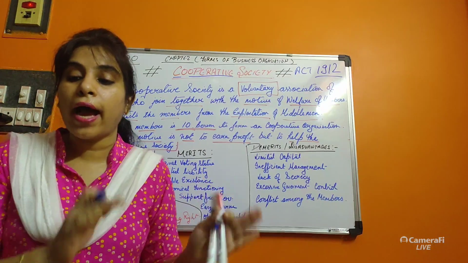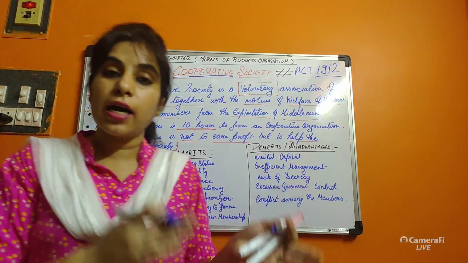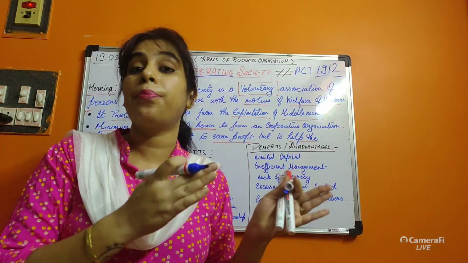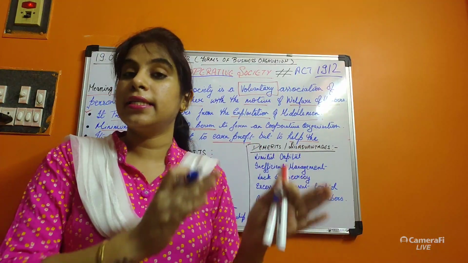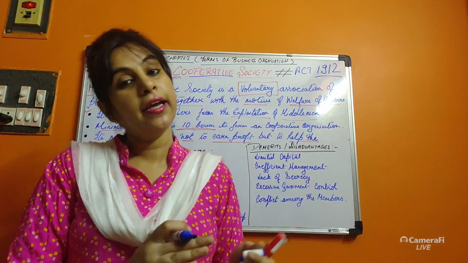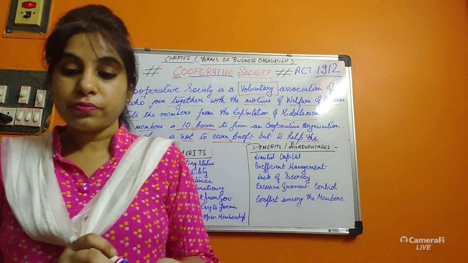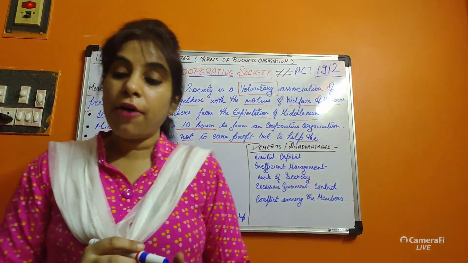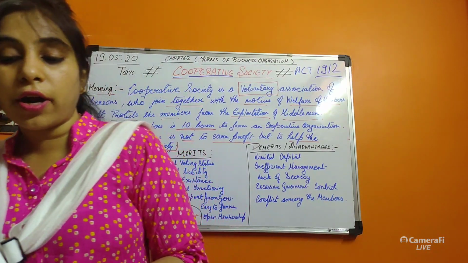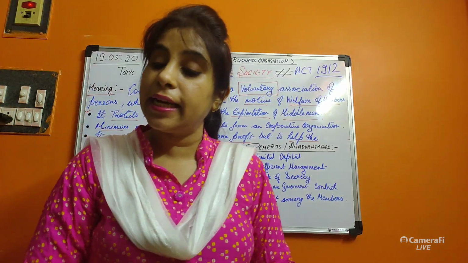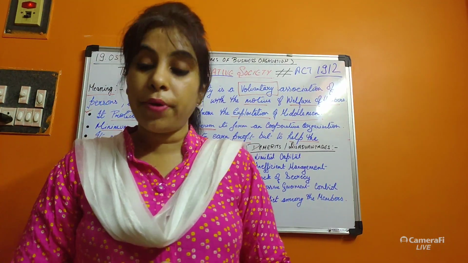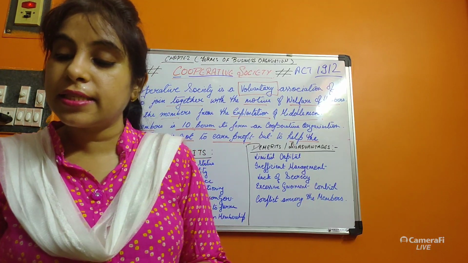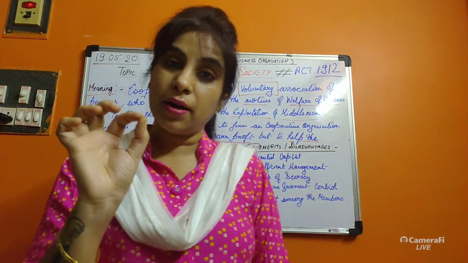Now why? Because it is to be considered a separate entity. Okay, I am reading. After registration, the cooperative organization gets a separate legal entity, which means the cooperative society is considered separate from its members.